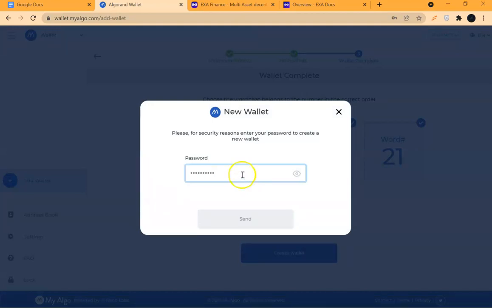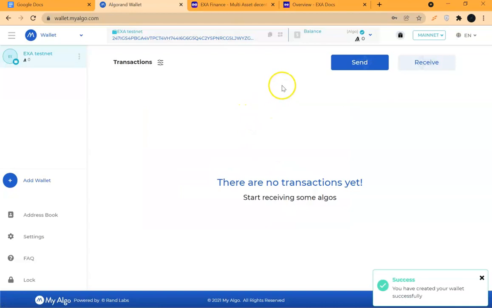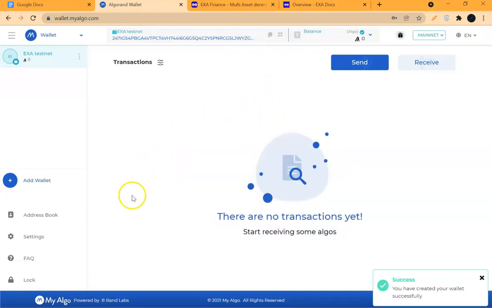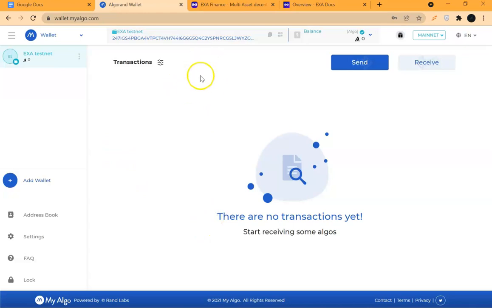And that's it. Done. So the wallet is created. Yes, now you have created your different wallet. Then you need to fund this wallet. All right, you need to fund this wallet you just created.